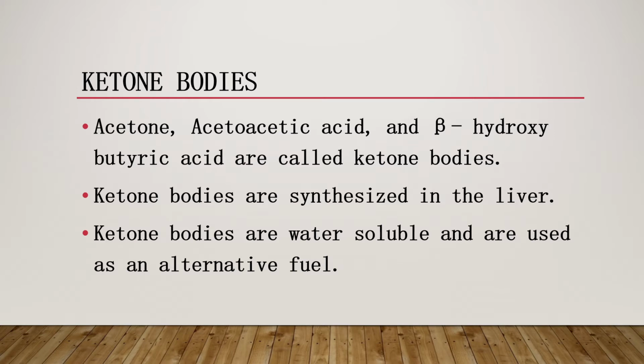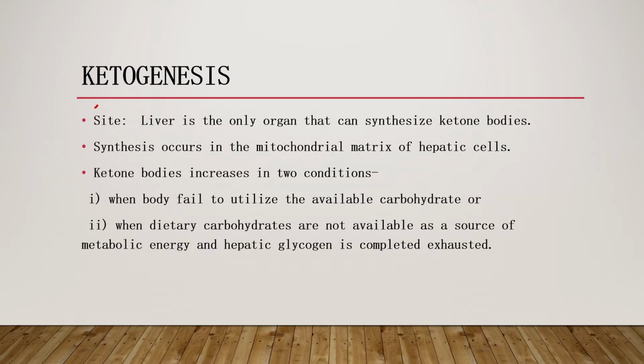Due to beta oxidation of fatty acids, more acetyl CoA will be available, and this acetyl CoA will not be fully utilized by the liver through the TCA cycle. During that condition, due to the inability of the liver to oxidize the excessive acetyl CoA, it will divert into a pathway called ketone bodies formation or ketogenesis. So ketogenesis is nothing but synthesis of ketone bodies. Synthesis of ketone bodies like acetone, acetoacetic acid, and beta hydroxybutyrate is called ketogenesis.